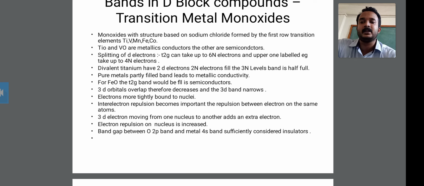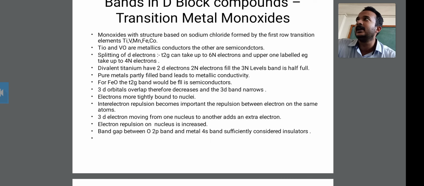Then the electrons are more tightly bound to the nuclei; the nuclei are capturing the electrons more tightly.